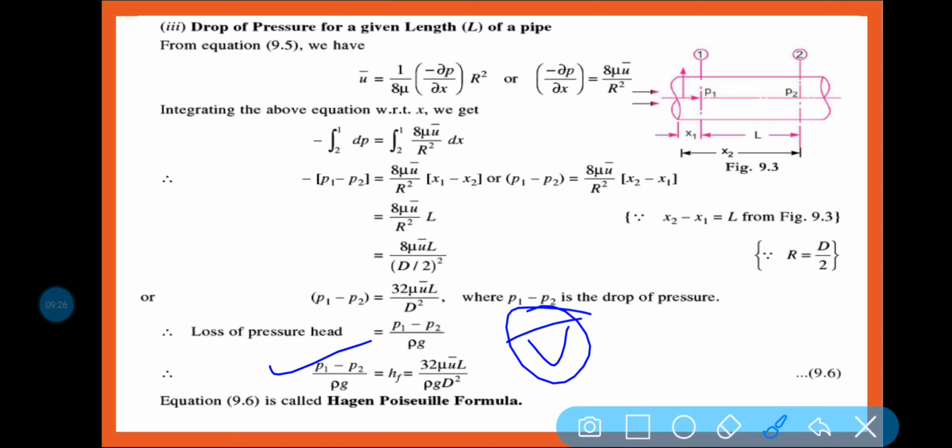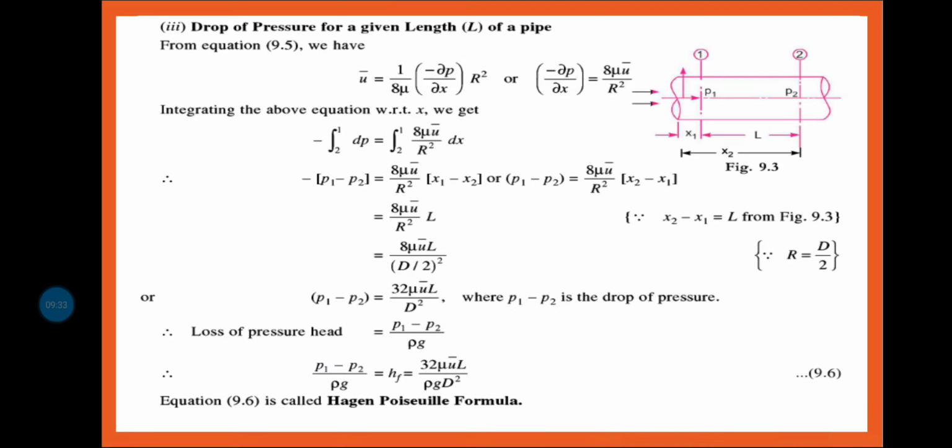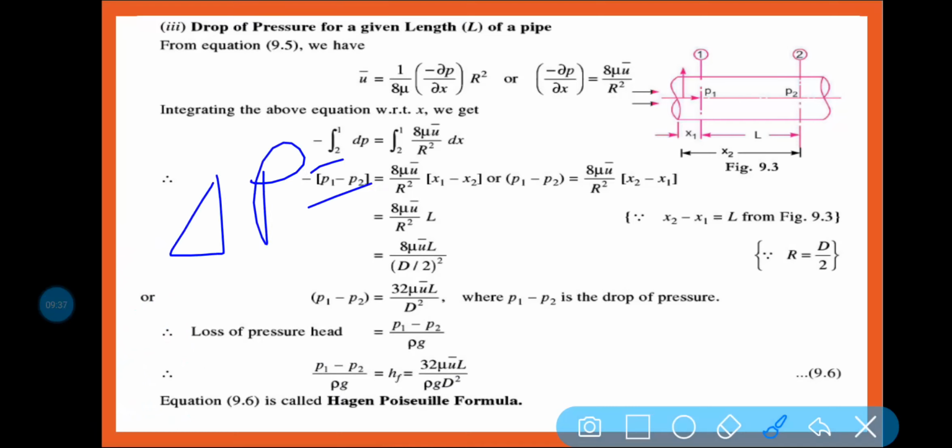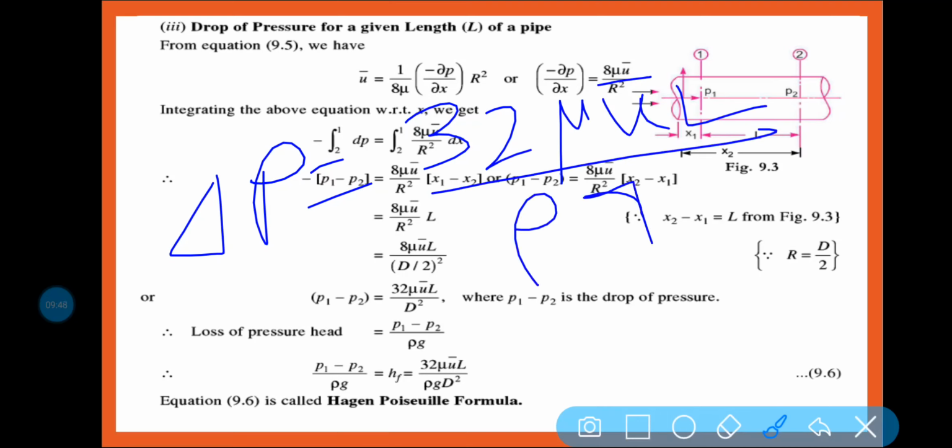So this equation is known as Hazen-Poiseuille formula. Okay, what is the formula? Delta P is equal to 32 mu U bar L by d square, or in head form, 32 mu U bar L by rho g d square.